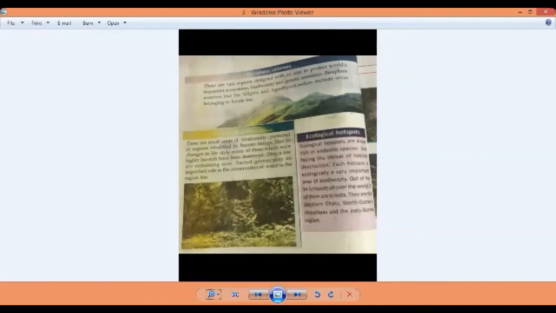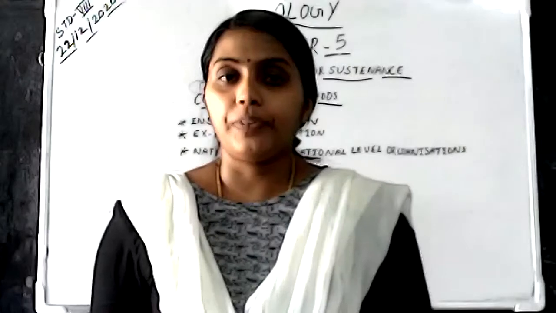Each hotspot is ecologically a very important area of biodiversity. Biodiversity means what? So many different kinds of plants and animals will be present in that region. Then, out of the 34 hotspots all over the world, 3 of them are in India. And which are the 3 hotspots in India? That is the Western Ghats, Northeastern Himalayas and the Indo-Burma region. These are the 3 ecological hotspots that are present in our country. Is it clear for you?